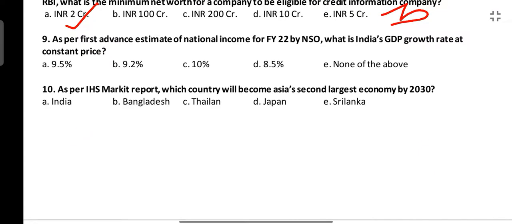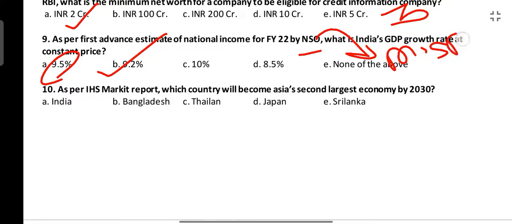Next is, as per the first advance estimate of national income for FY22 by NSO, what is India's GDP growth rate at constant price? As per the first advance estimate by NSO, India's GDP growth rate at constant price is 9.2%. So it is lower than the RBI projection. RBI had initially projected 9.5%. NSO works under the Ministry of Statistics and Programme Implementation, MSPI.